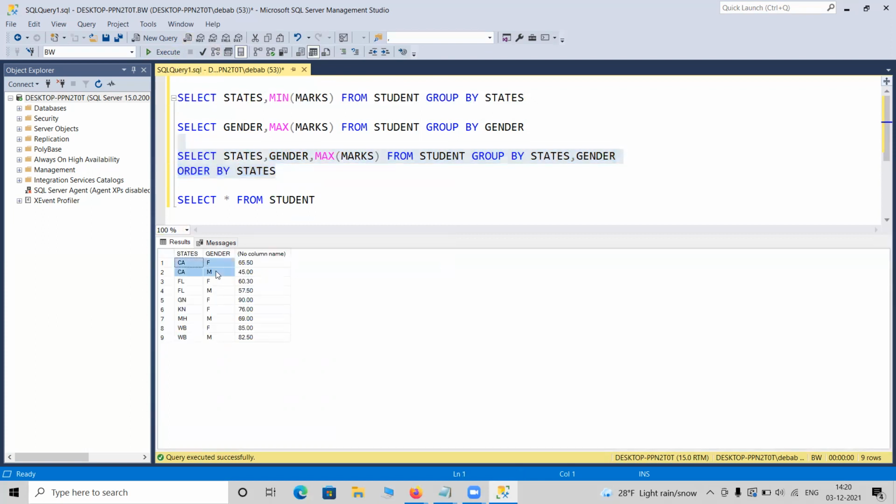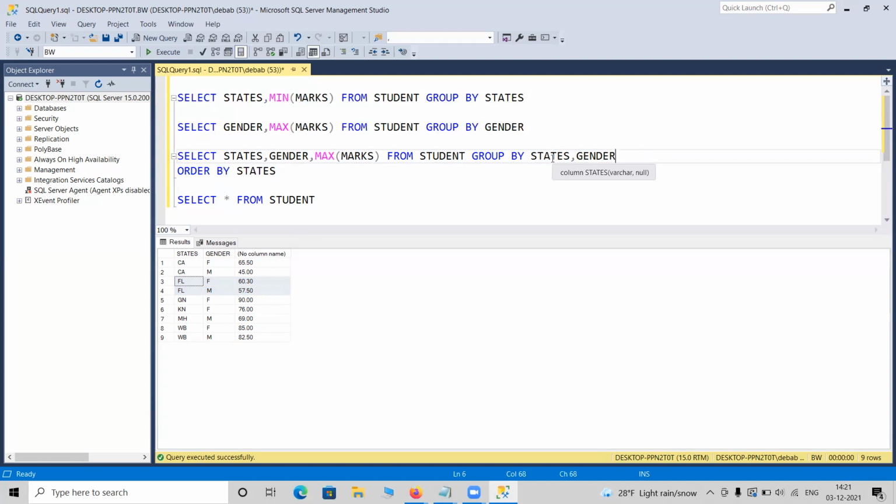Okay, now California's female and male data together. You can write something like this. Order by will be the last statement, after group by you have to apply order by. Order by anyhow will always be the last statement you add. Among Florida, male, female highest is this. So it will automatically show those things. So you can put multiple columns: state-wise, gender-wise, suppose country-wise, anything you can put, whatever data you have, as per the requirement.